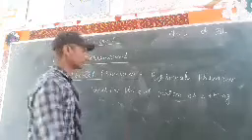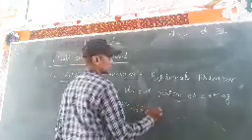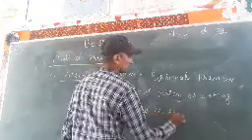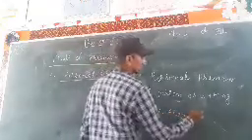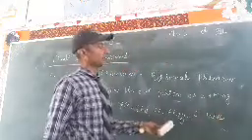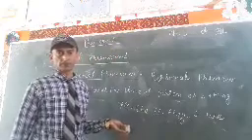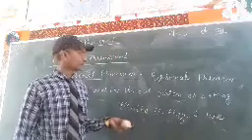For example, he, she, it, they, I, we, these are personal pronouns.